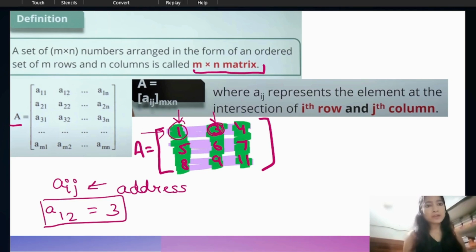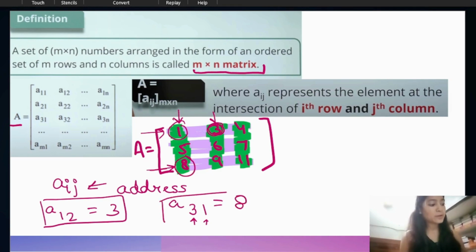So you have understood how we can denote the address of an element of the matrix, right? If we ask what A31 is, 3 means the third row and 1 means the first column, so third row, first column gives us 8.